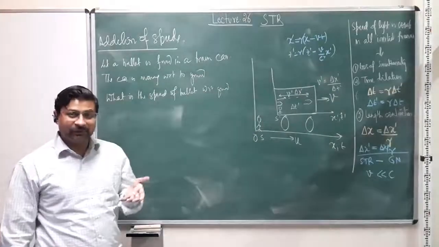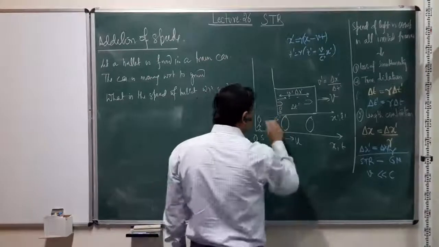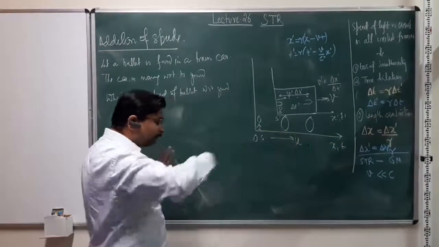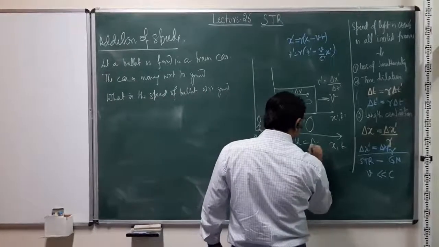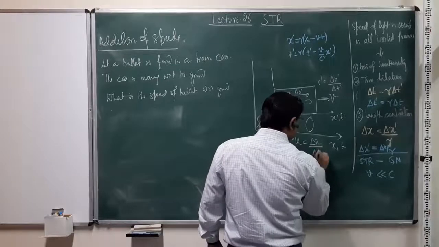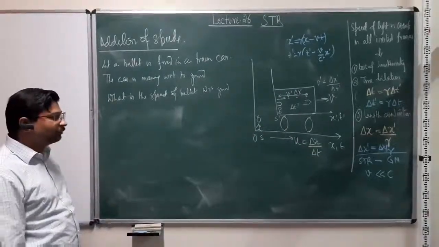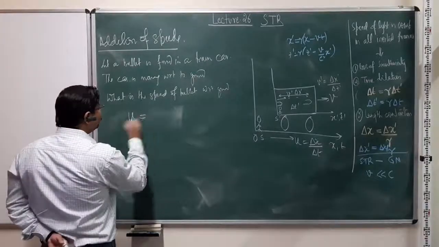That's how we measure velocities, that's how we measure speeds. The observer here will also do the same thing. It will look at the motion of the bullet for a certain time interval, measure delta x and delta t, and that will be the speed of the bullet as observed by the observer in frame S.